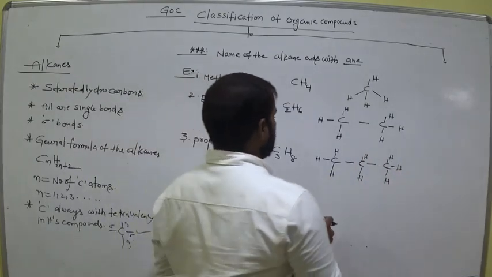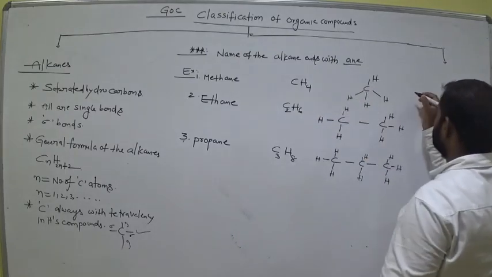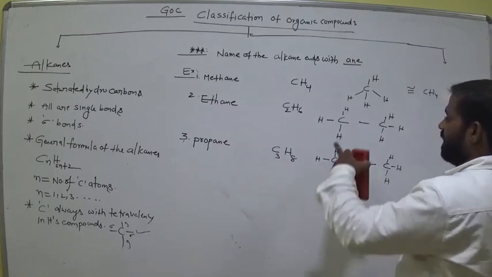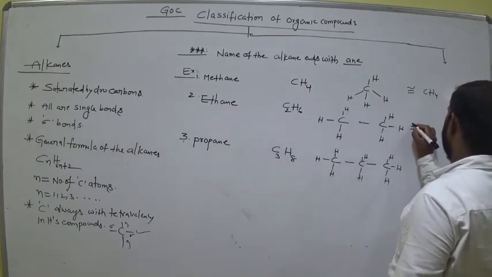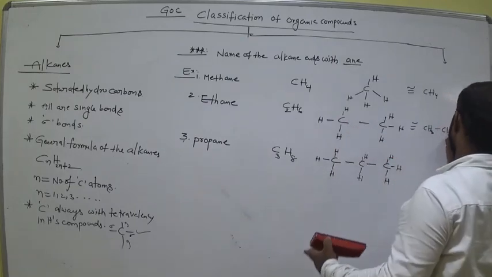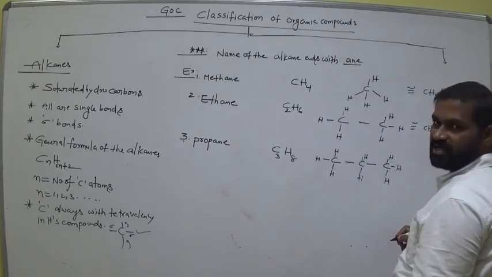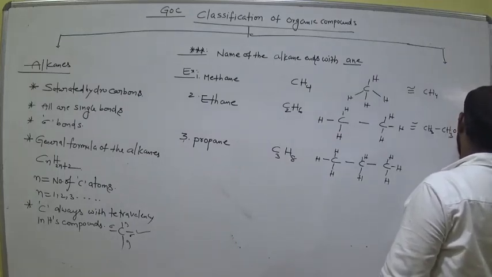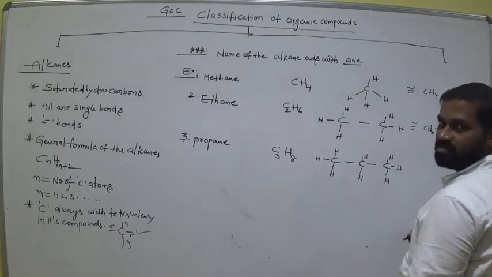So now we can represent this formula as CH4 also, and this one as CH3 bond CH3. Okay, clear? Or we can also write this CH3 also. Remember this.